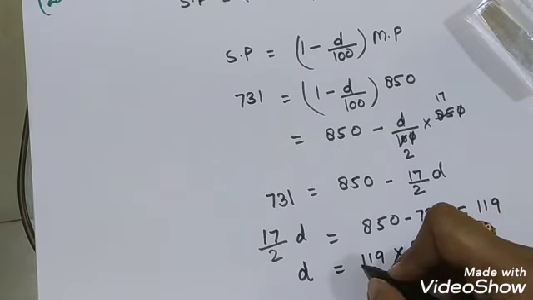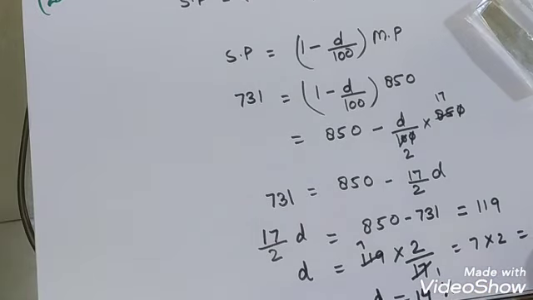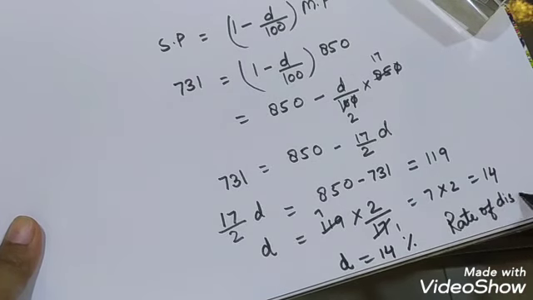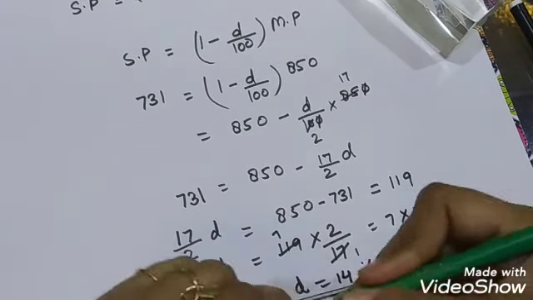Now 17 7s are 119, so when you multiply 7 and 2, you will get 14. So the discount is 14%. You will write: rate of discount is 14%, and that is your answer.